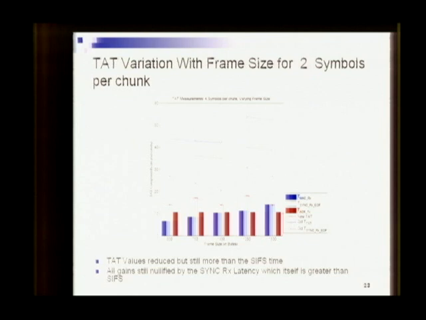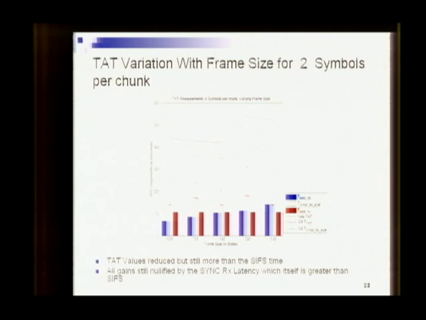It's not clear still why 1000 would be less than 750. Okay, so is that a kind of quantization effect, that with 1000 you had a certain amount in the last frame? Yes. This is measured over how many chunks? When you configure the chunk size, each frame will have a different number of chunks. From what I remember, a 500 frame will be divided into 11 chunks, the 750 frame will be divided into 16, and so on. The last frame could have some effect on the average. Is this number the average?